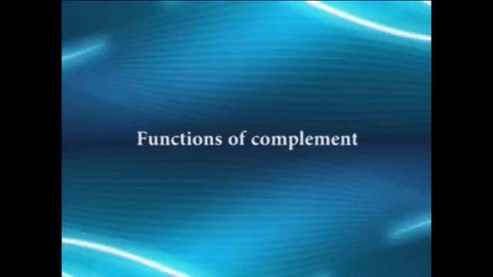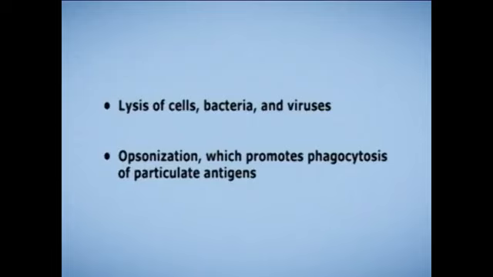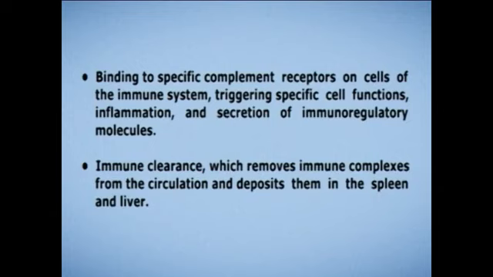What are the functions of complement? After initial activation, the various complement components interact in a highly regulated cascade to carry out a number of basic functions, including lysis of cells, bacteria and viruses, opsonization, which promotes phagocytosis of particulate antigens, binding to specific complement receptors on cells of the immune system, triggering specific cell functions, inflammation, and secretion of immunoregulatory molecules. Immune clearance, which removes immune complexes from the circulation and deposits them in the spleen and liver.